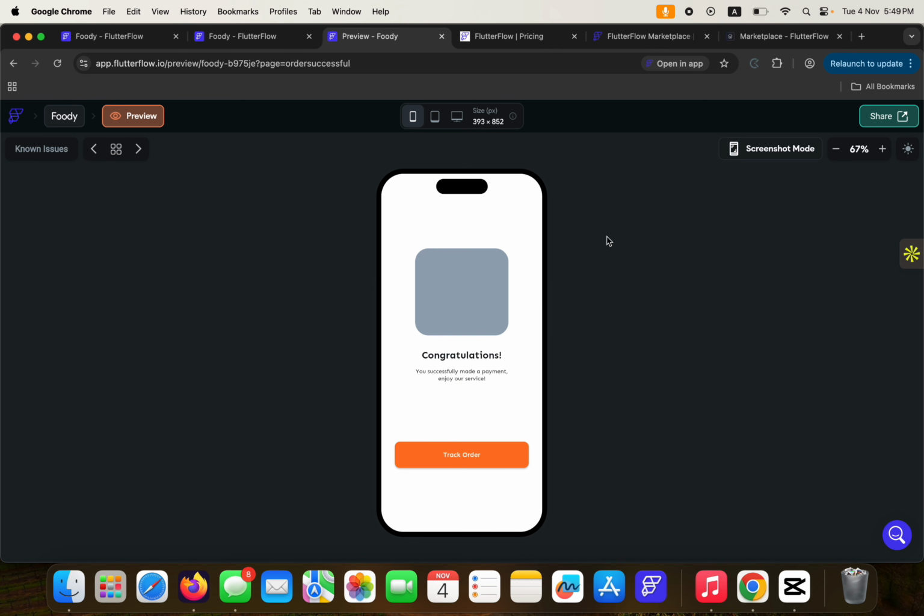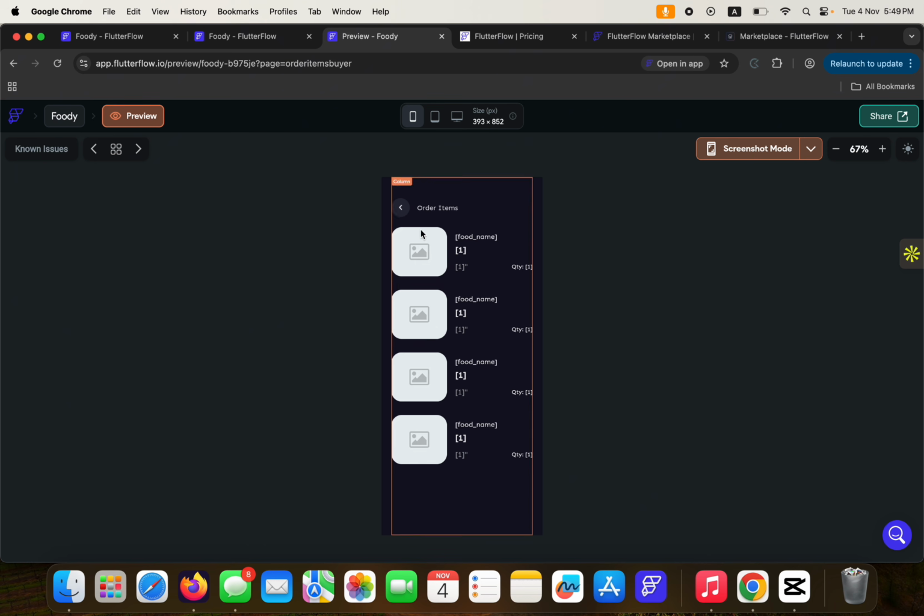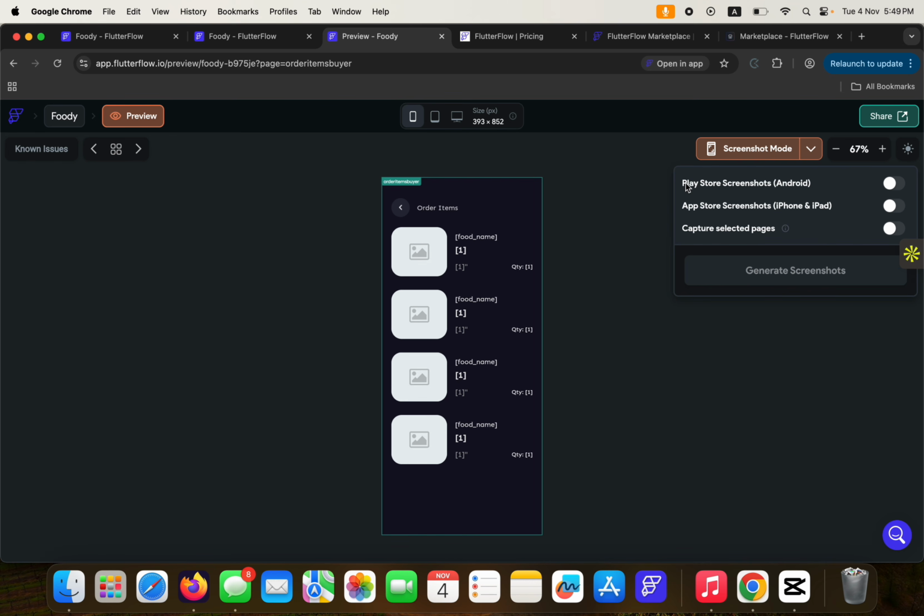So now with this, you can go ahead and check it out in screenshot mode. This screenshot mode allows you to take a screenshot of your screen and download it. This is for Play Store screenshots for Android, then App Store screenshots for iPhone and iPad. So you can turn this on and then generate the screenshots, for both technologies. Okay, that's about it.